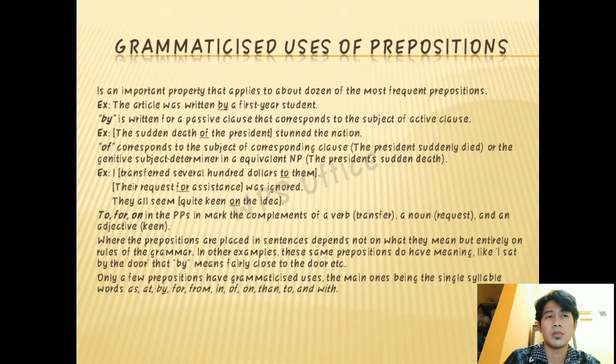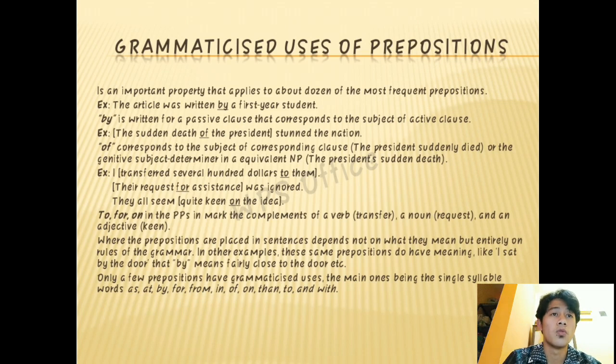And the third, I transferred several hundred dollars to them. Their request for assistance was ignored. They all seemed quite keen on the idea.